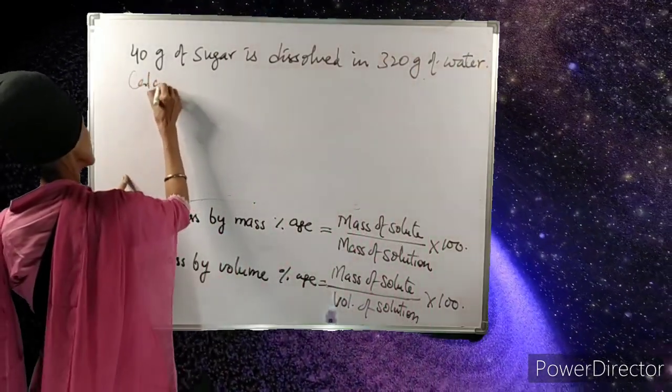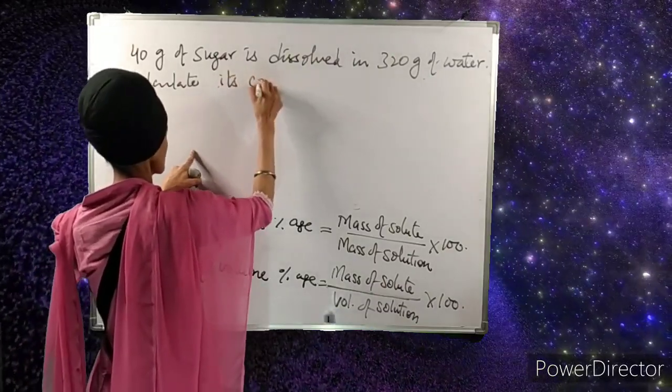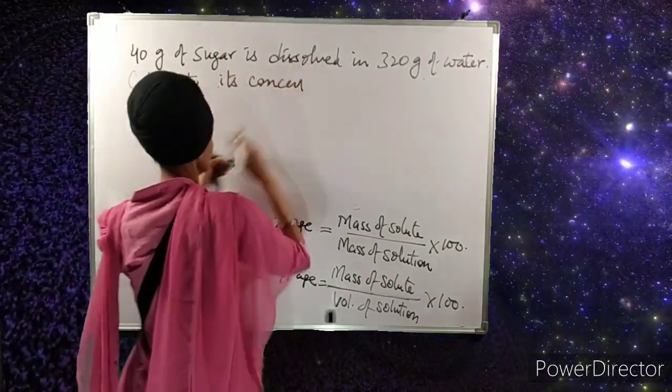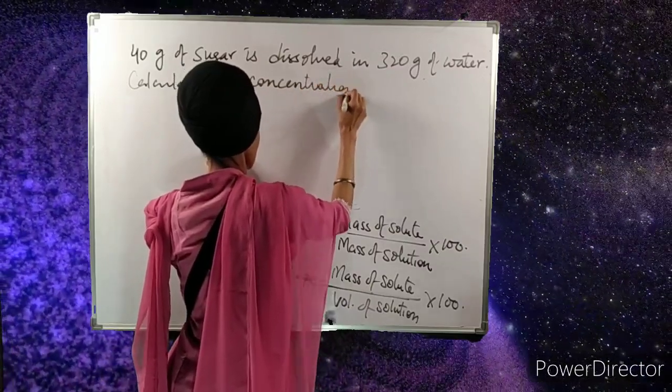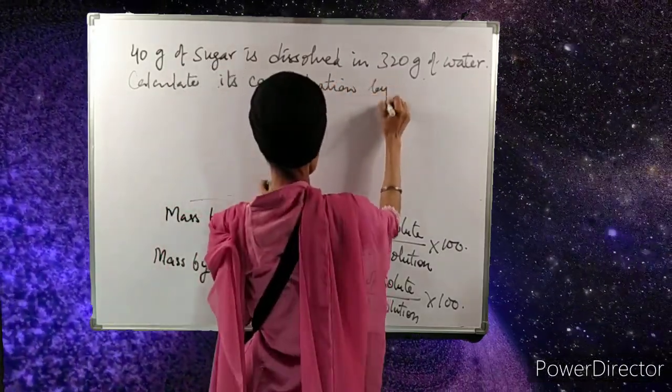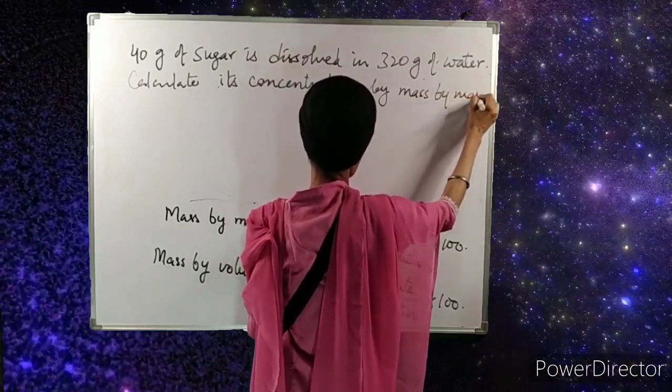Calculate its concentration by mass method.